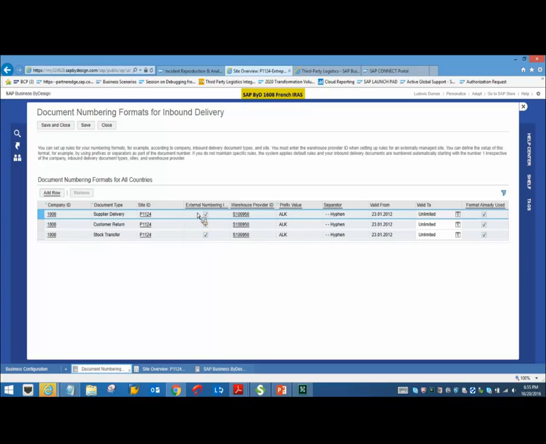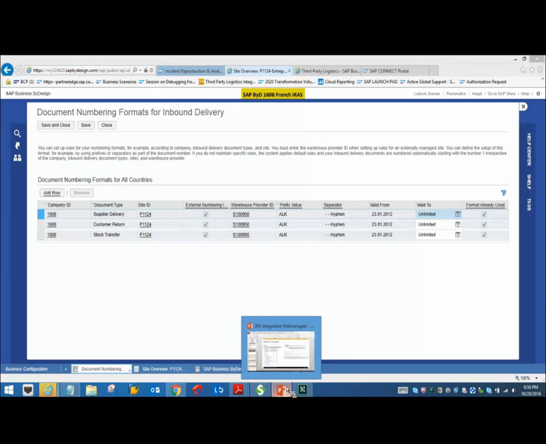Here site is mandatory, and this is the external numbering indicator, which means that this will be used by a 3PL provider for numbering the business documents in your system. You will also provide your warehouse provider ID, and also a prefix value. With this prefix value, the 3PL provider will send a message to the BYD system along with the alphanumeric IDs. Let me switch back to the slide and show you the master data setup, and then I'll come back to the site as well.